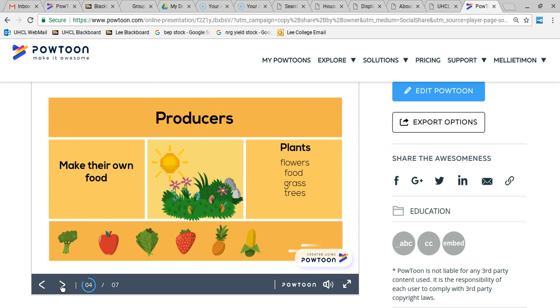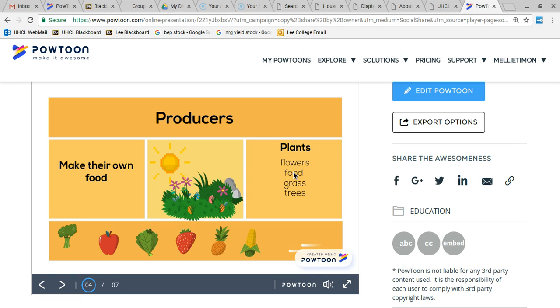So, under the category of organisms, one type is producers. Producers make their own food because producers are plants. Plants get their energy from the sun, and plants can include lots of things. So, many times when we think of plants, we just think of flowers, but it also includes the food that we eat, the fruits and vegetables, grass, trees.